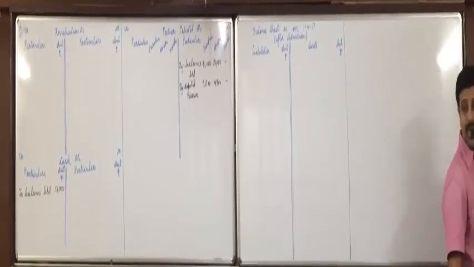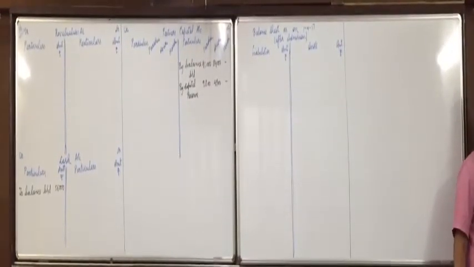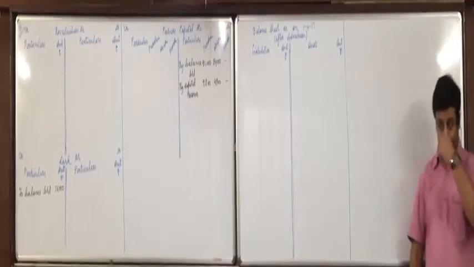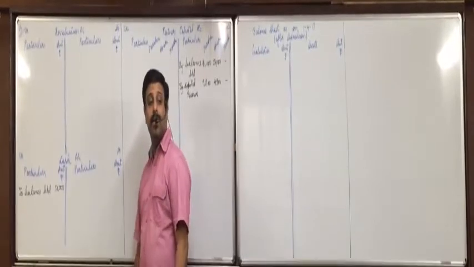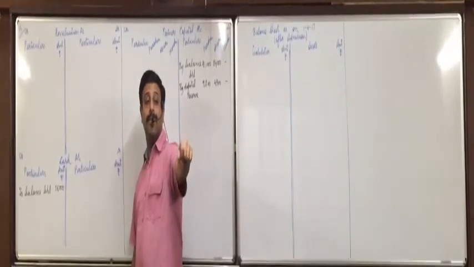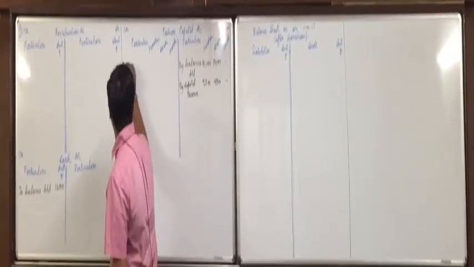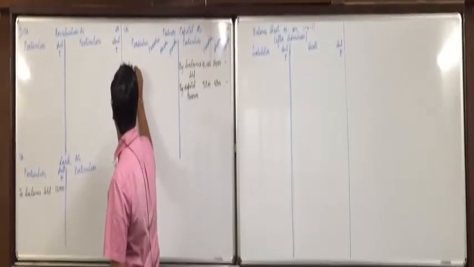Same way now, goodwill. Nikita, where will we write goodwill? Yes, partners' capital opposite side. Silence over there, be attentive. Partners' capital debit side to goodwill account.